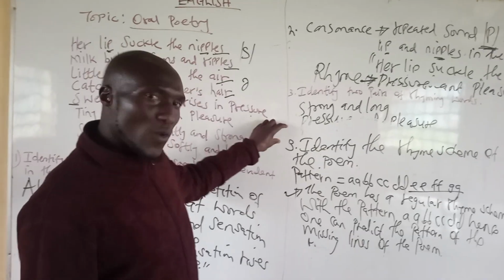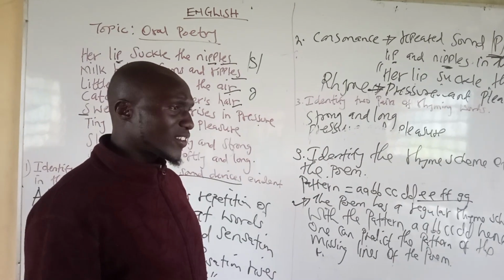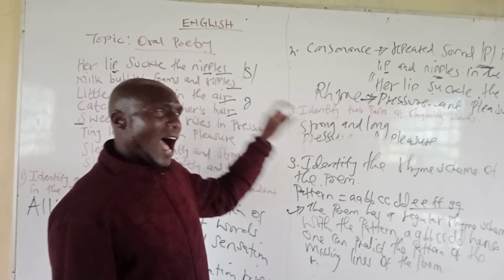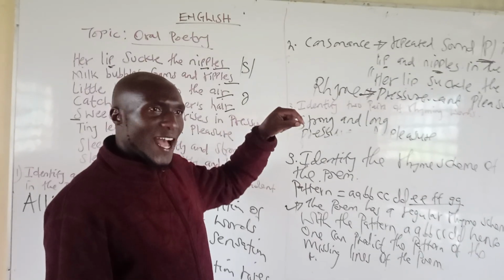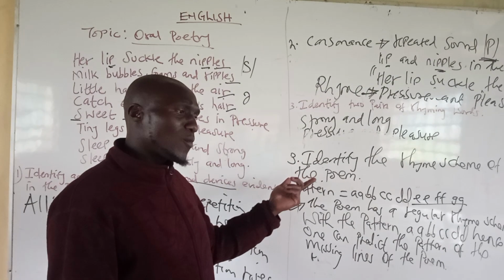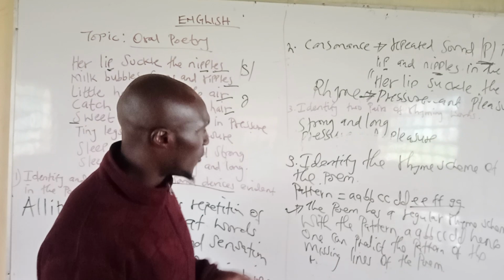So up to there, viewers, I want to take a break, and when we meet next, we are going to look at question number 4, which is how you are going to perform a certain part of a poem. And then from there, we look at how you are going to say a certain part of the poem.